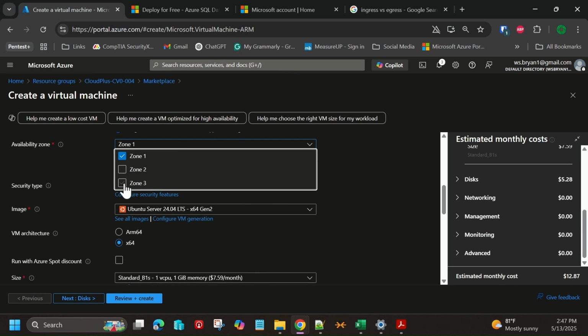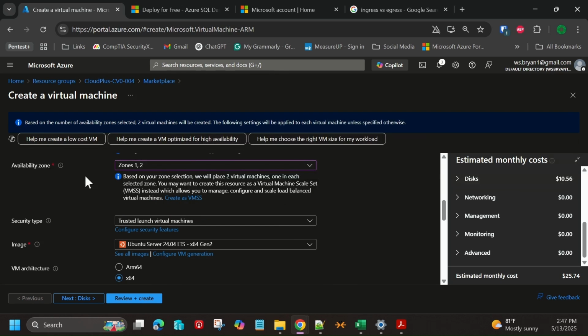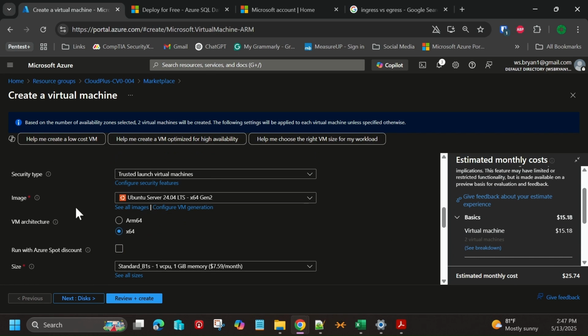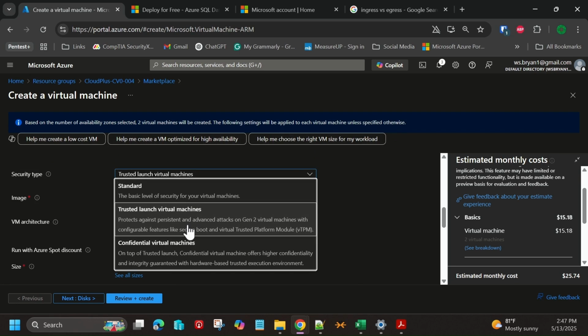I could choose 1, 2, or 3. I'm going to choose 2 just for the basics here. You can see our VM is now starting to climb up in price. And then it's asked us what security types do we want. We're going to launch trusted virtual machines.